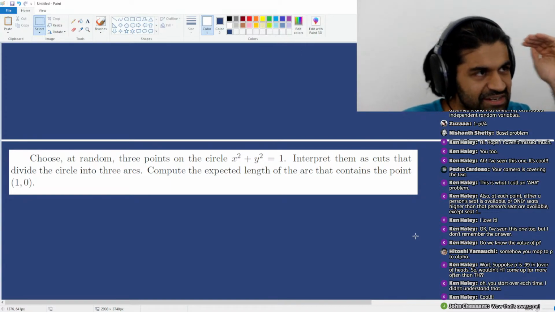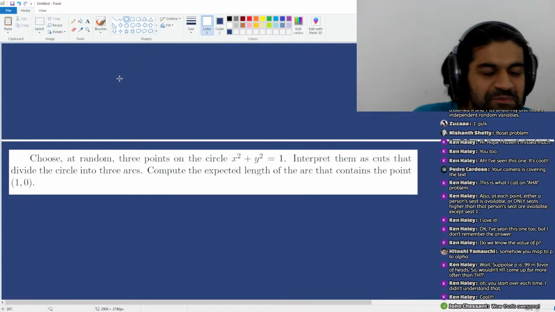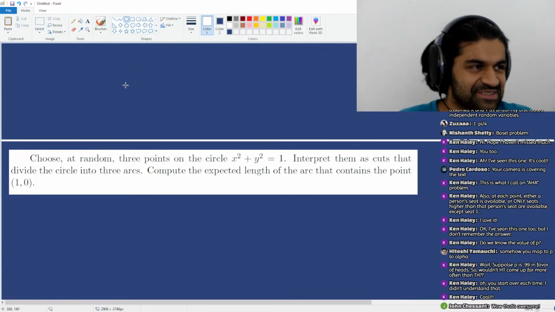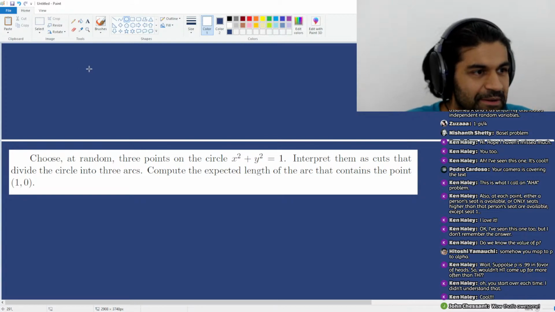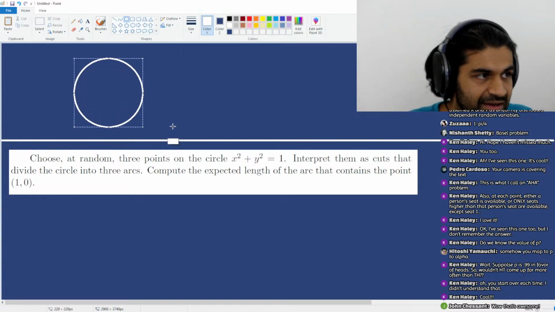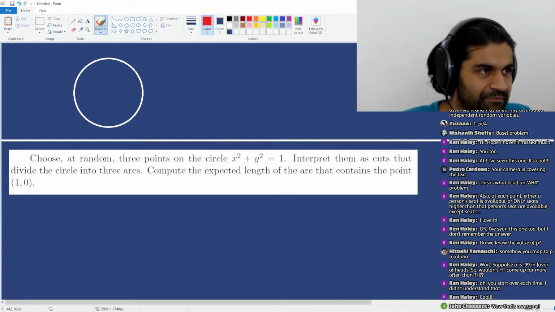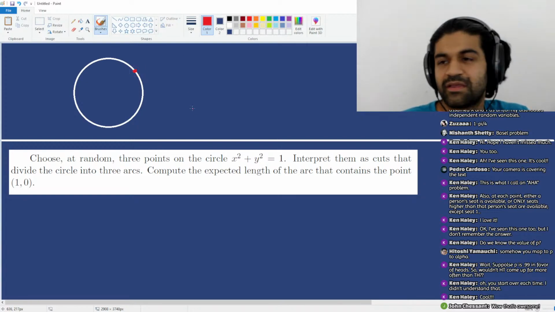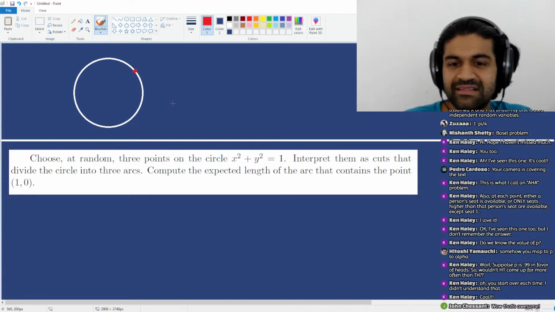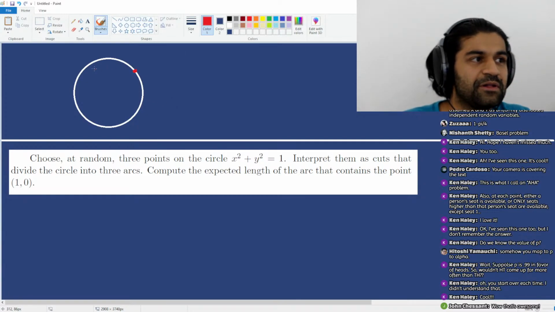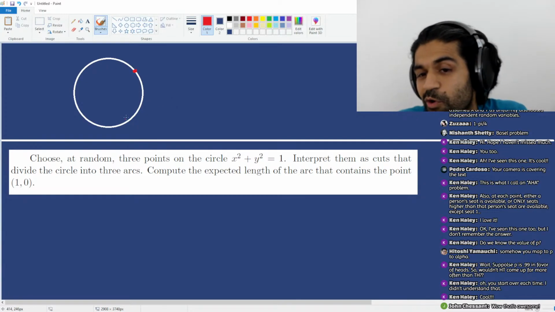So here's one thing I want to say that will disabuse you of the notion that the answer is 2 pi over 3. If you pick a point on a unit circle, then a bigger arc is more likely to contain it. Do you see that?